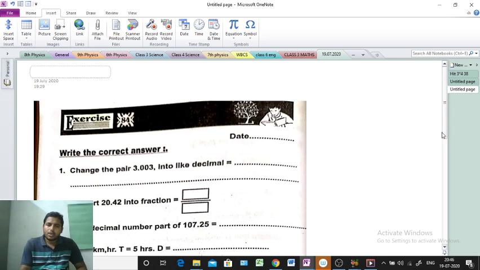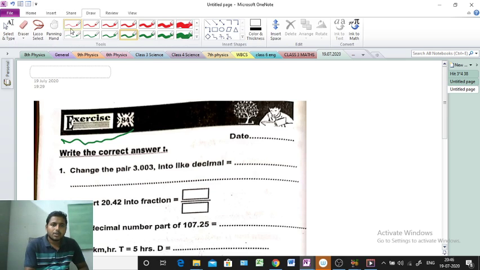Now let's start, everyone. Today we will discuss exercise 84. First read the question, everyone. Question number 1 is telling change the pair 3.003 into like decimals. Actually here one mistake is there. Only one number is given, only 3.003, and after that no number is there, so we will change it a little bit.